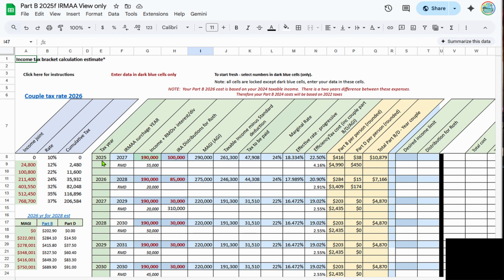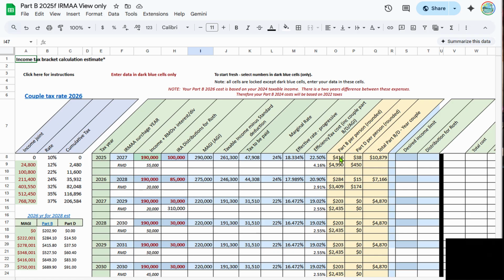Okay, let's do taxes for year 2025. And as you know, the IRMAA surcharge will appear in 2027. So let's say this person has an income and RMDs and interest, everything, of $190,000 a year. And this couple wants to convert $100,000 in Roth conversions. All right, so what would be their Part B and Part D charges? Well, their MAGI would be $290,000. So this chart over here does what's called a value lookup. So it finds where 290 will fall in.